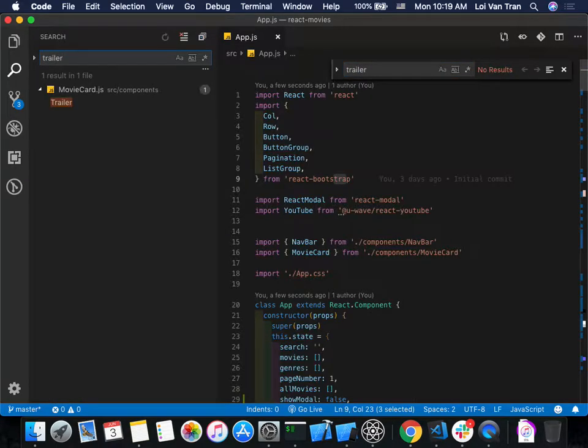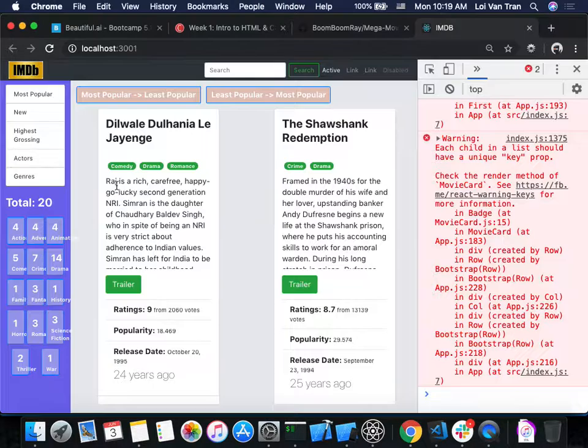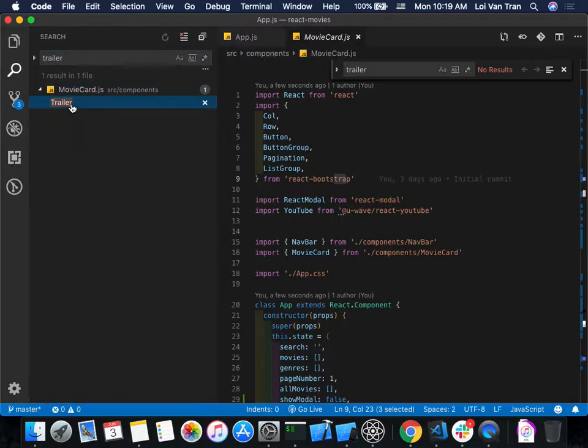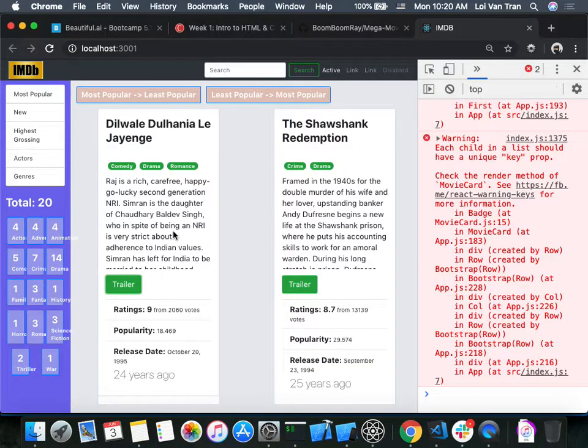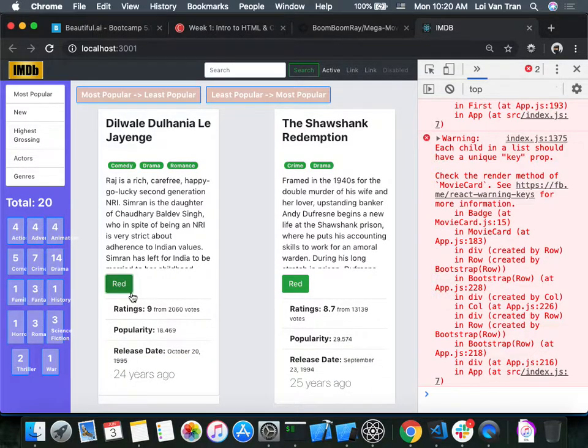What I typically like doing is, if I see a hard-coded word right here, I can just search the entire project. So I can see right here that our trailer button, okay, this is where it is, on-click movie. Let's test to make sure. Give me a color, Ray. Red. Type in red right here, we refresh. We can see that this button has in fact changed.